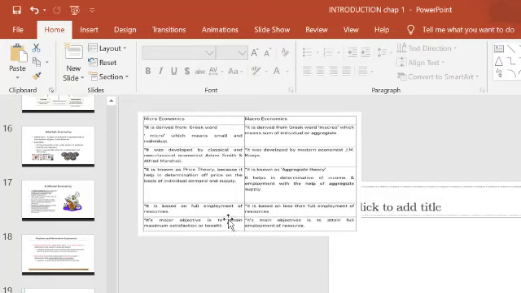Microeconomics is based on full employment of resources. It is basically concerned with using the resources at the maximum level. Macroeconomics is more concerned with the full employment of human beings. There should be no unemployment. That is the basic concern of macroeconomics.